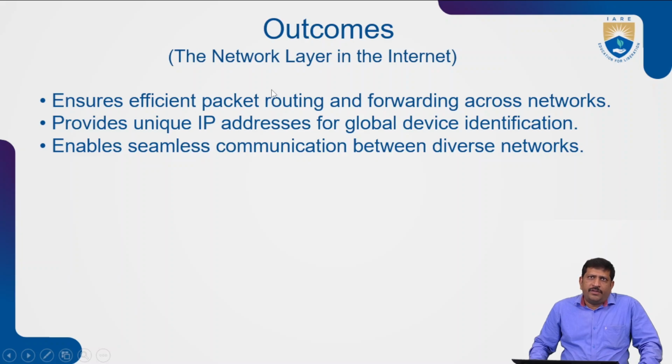The network layer in the internet provides a unique IP address for global device identification. By identifying the global device, it establishes effective communication, enabling seamless communication between diverse networks. Diverse networks means different types of networks. Now the communication can be established with the help of the network layer in the internet. These are all the outcomes of the network layer in the internet.